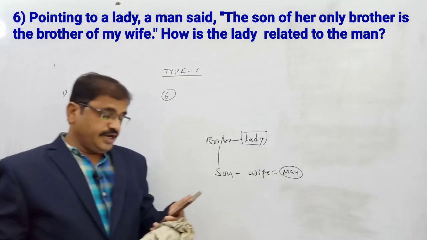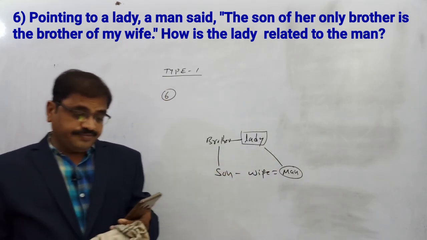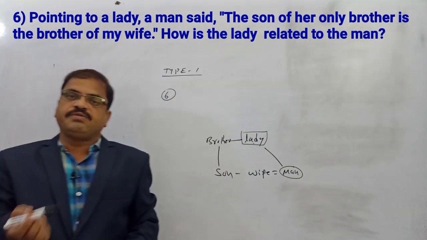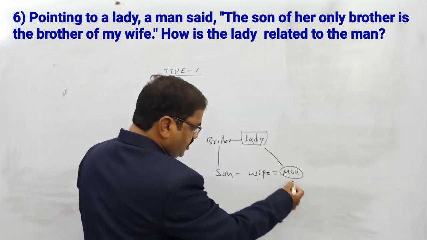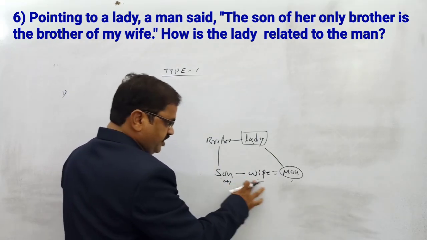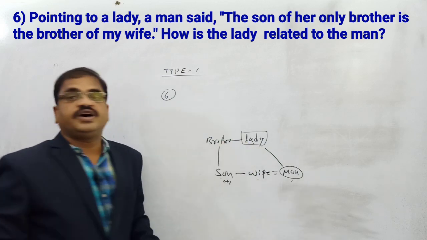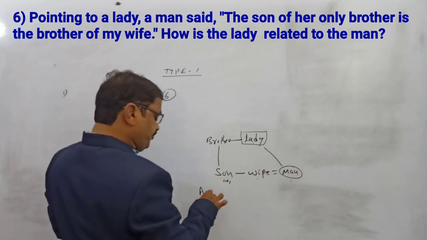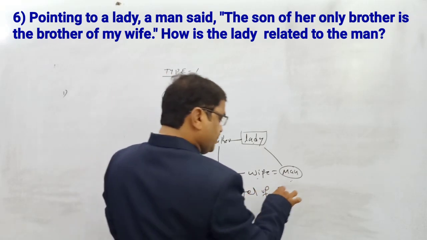a man said, pointing to a lady, a man said. The man is speaking, said her. So the man said, the son of her only brother, means nothing but the lady's brother's son. So my wife's brother is nothing but this, she and he are wife and husband. So he is the brother of this lady, his wife. So nothing but he is the brother-in-law. He is what? Father-in-law. She is what? Father-in-law's sister. So what we have to say? Sister of father-in-law. So the answer is, directly we cannot say here, sister of father-in-law.